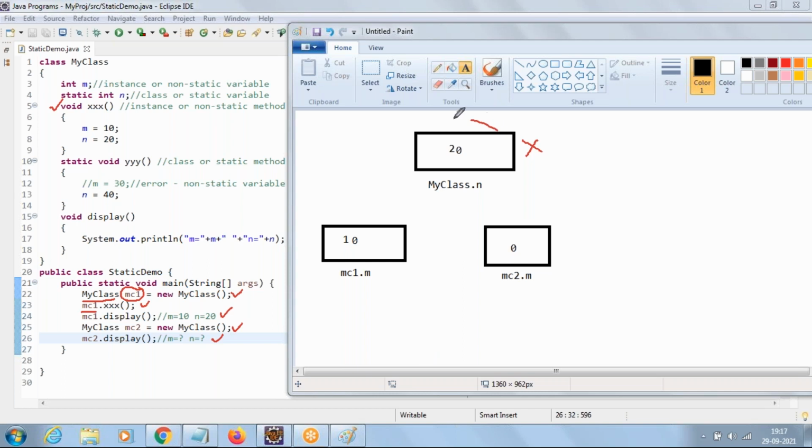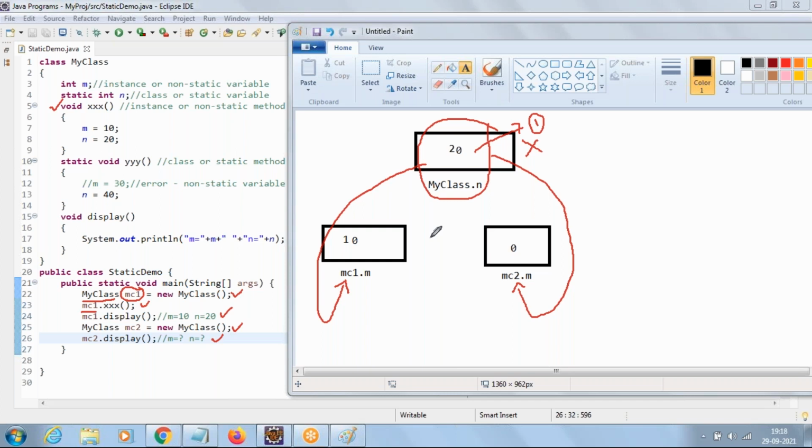That means this static variable memory is used by your MC1 object, and it is even used by your MC2 object. That means there will be only one memory for static. When you use the static keyword, there will be only one memory for the complete class, and all objects of the class can access that memory. It's like a global memory. Got it, everyone? When you want to make something global to all objects of your class, we think of the static keyword. Clear, everyone, about the static keyword?